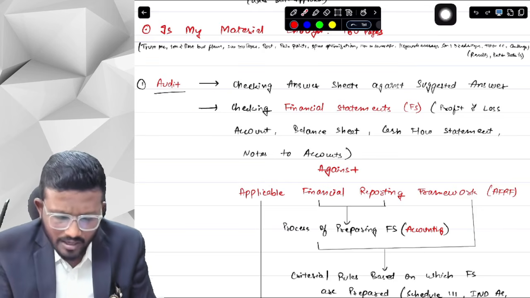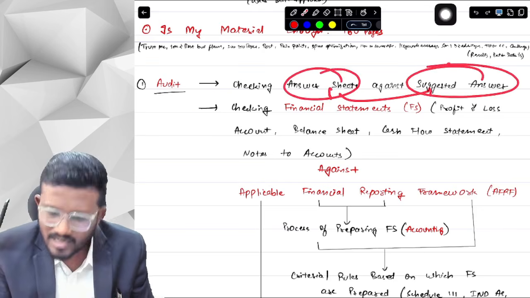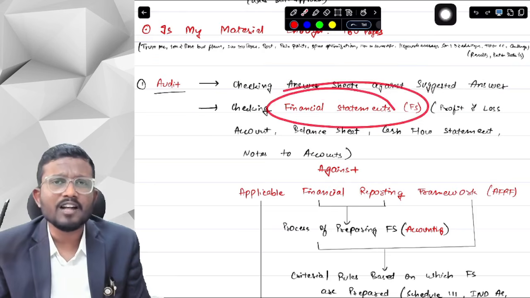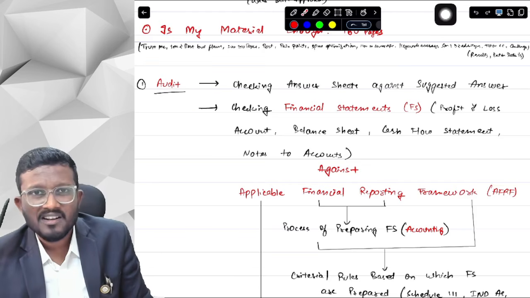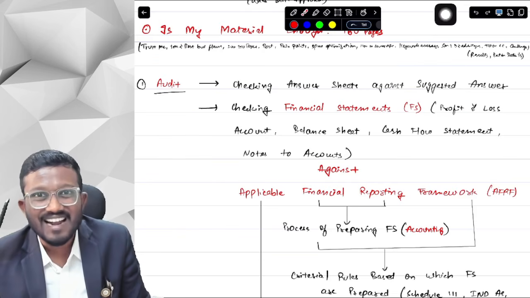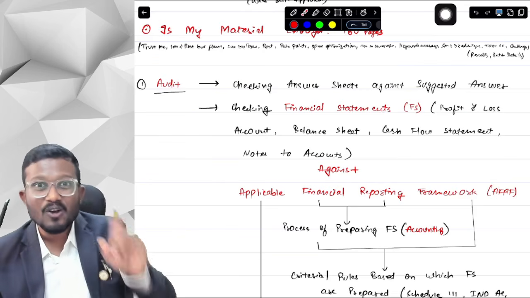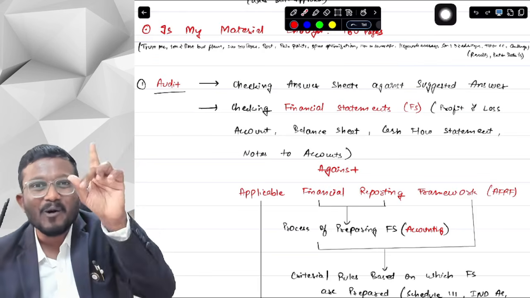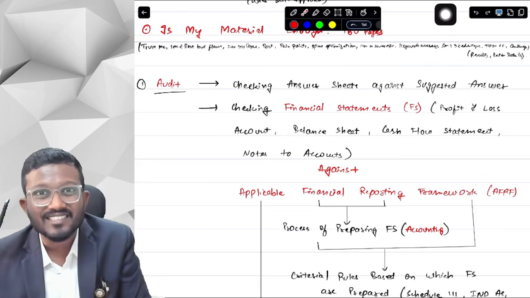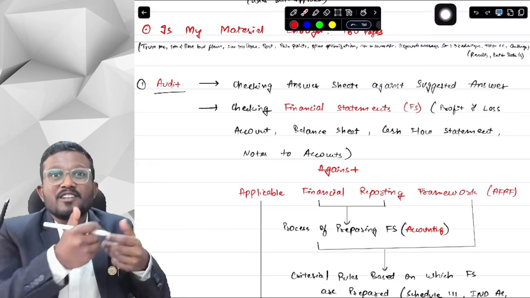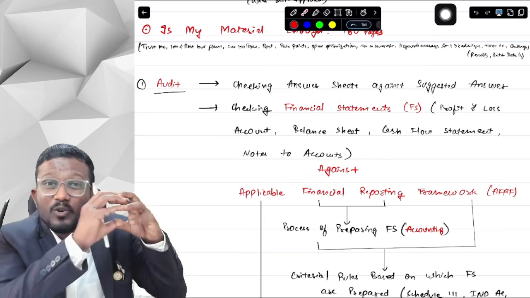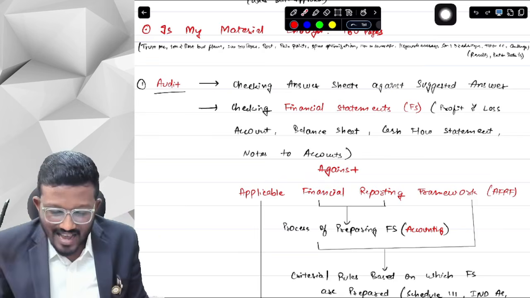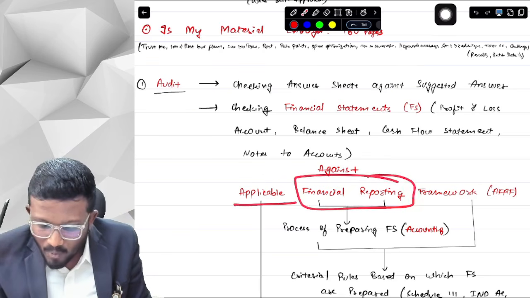So, sir, answer sheets were checked against the suggested answer. In case of financial statements, we are checking the financial statements against what? We have already studied in CA Intermediate about accounting standards, about Schedule 3. If you have already done your financial reporting, then you know about Ind AS, Indian Accounting Standards. So basically, we make our financial statements according to Ind AS, and those collectively are called the applicable financial reporting framework.